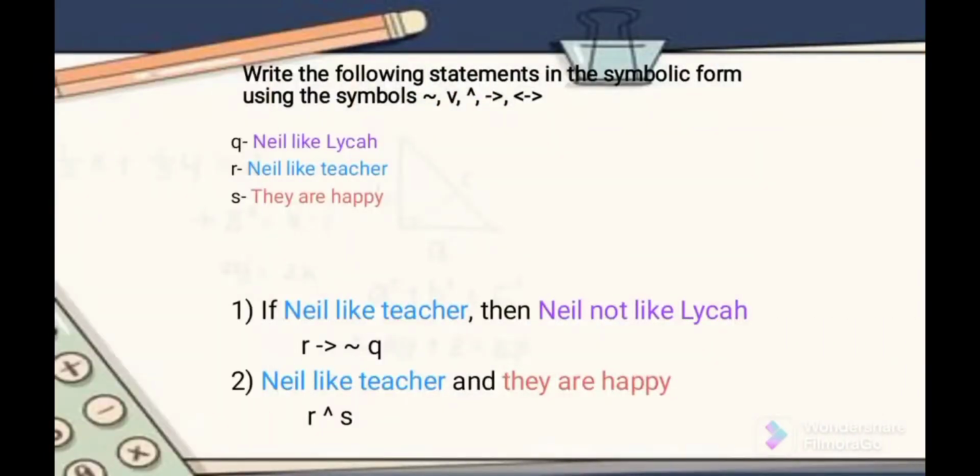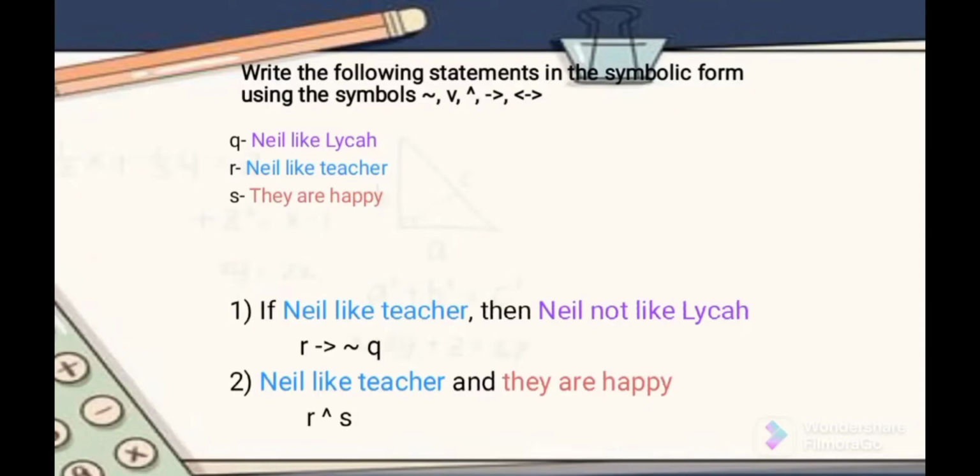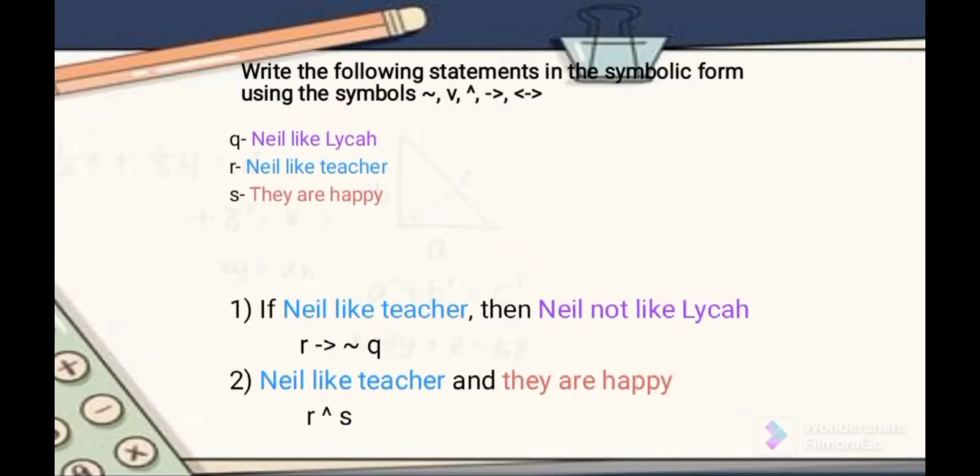Now for writing statements in symbolic form using the symbols: negation, conditional, conjunction, and biconditional. In our statements, Q is Nail likes Laika, R is Nail likes teacher, and S is they are happy.